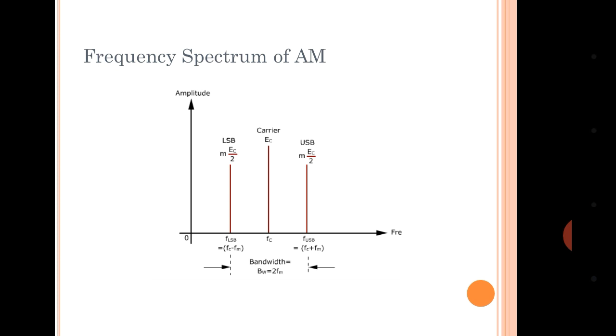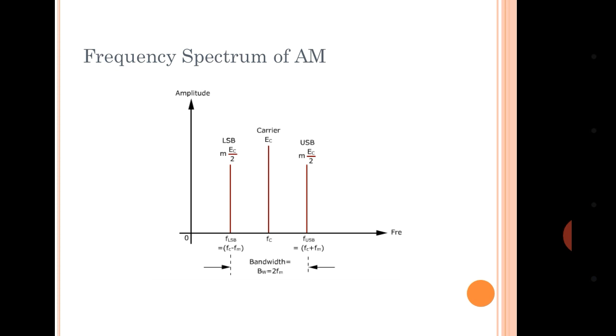If you simplify that, we get 2 times FM, because FC gets cancelled out. So the important point to remember is that bandwidth in AM is 2 FM. Bandwidth in amplitude modulation is 2 FM, and the amplitudes of USB and LSB are MEC by 2.